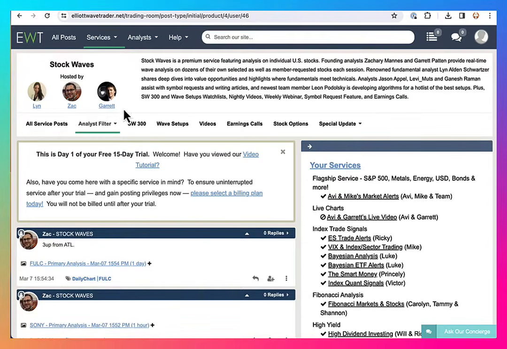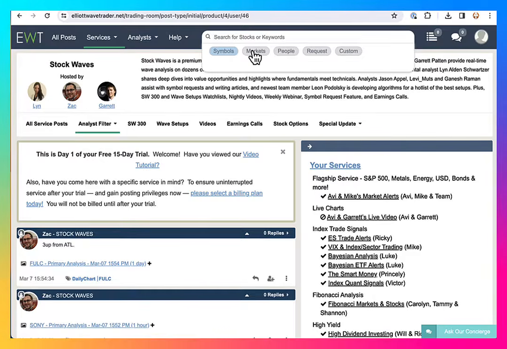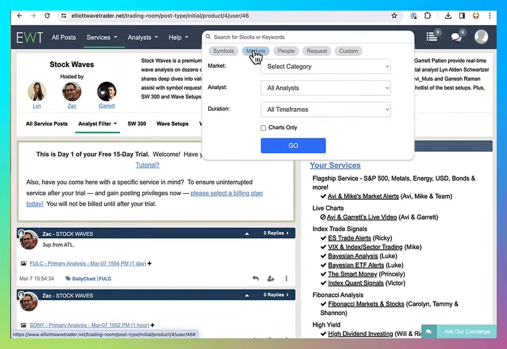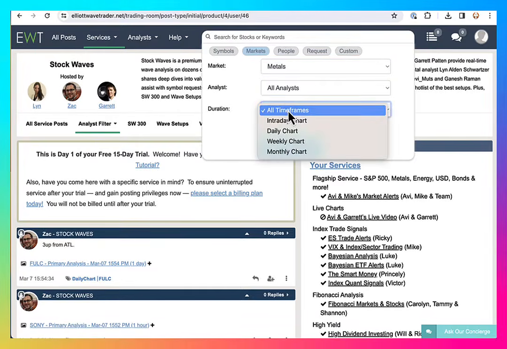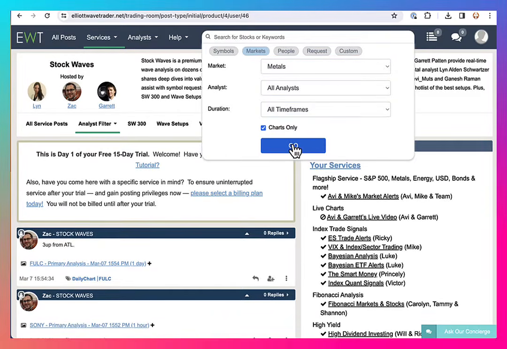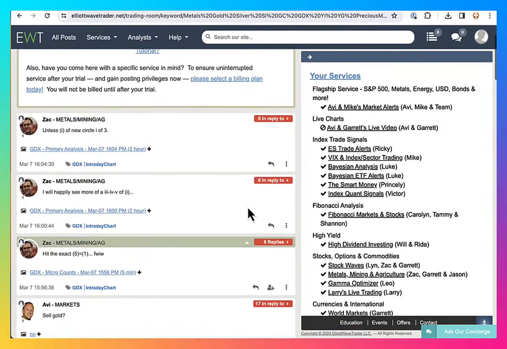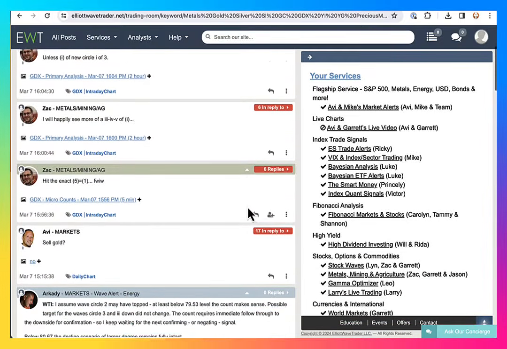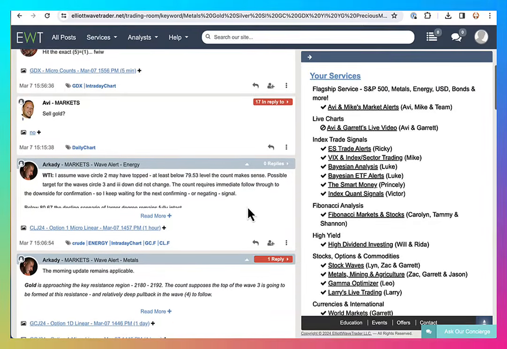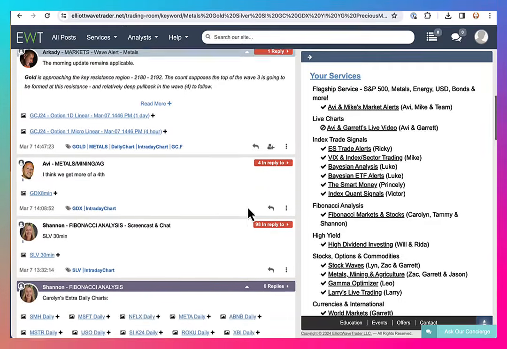Want to search for a particular symbol or market by Zach or any of our other analysts? Go to our market search here. You can select a market category, a specific analyst or all of our analysts, a specific time frame or all time frames, and even screen for posts that have charts. When you select all analysts, you can see the wide range of metals coverage by different analysts across several of our services.